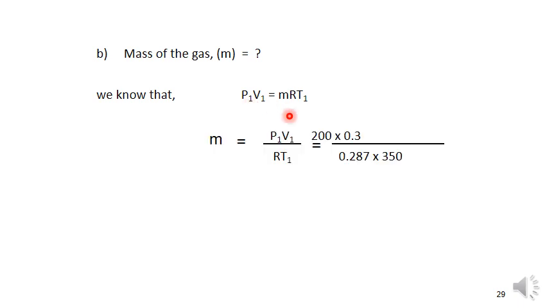I am substituting P1 as 200, V1 0.3, R value 0.287, T1 value 350. If you take P2 V2, substitute those values and the T2 value, which we calculated in the A bit, and we get the same value. Check that both the values of M are the same: 0.597 kg.